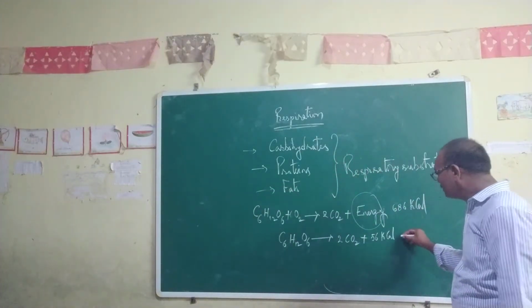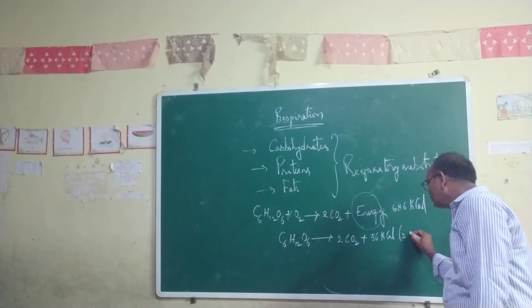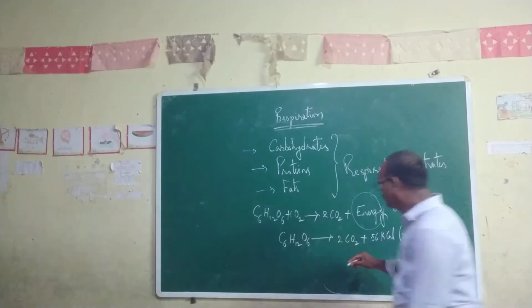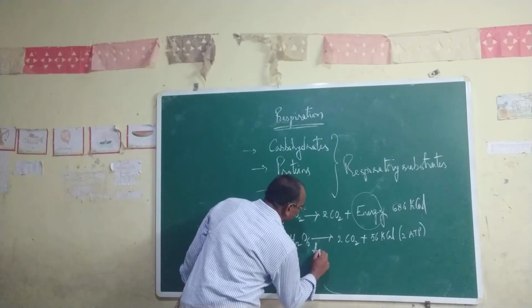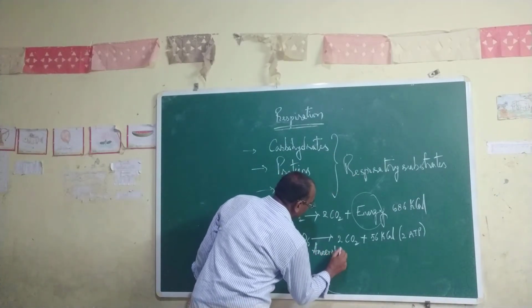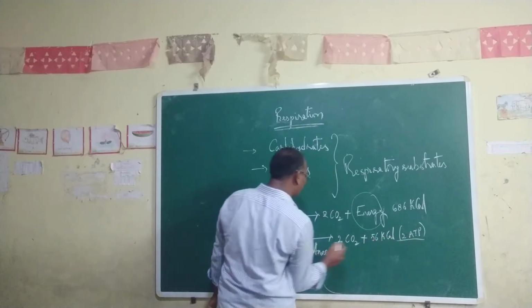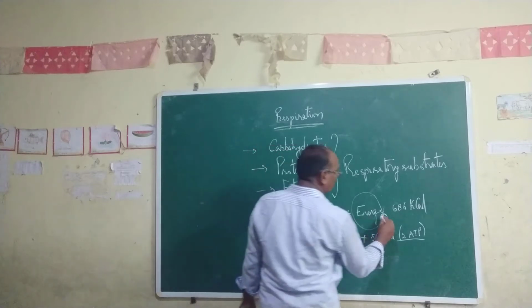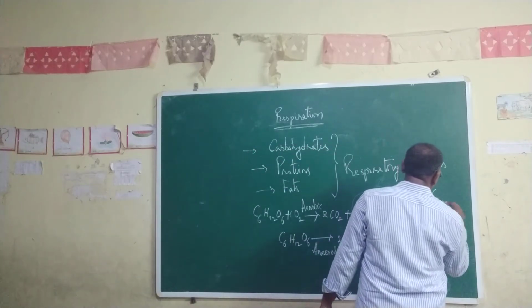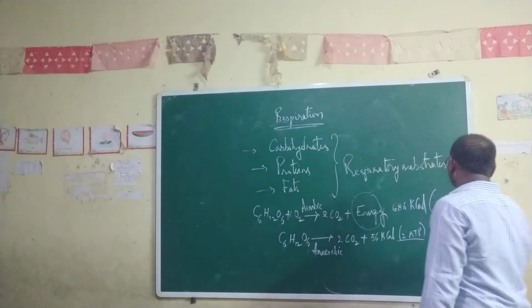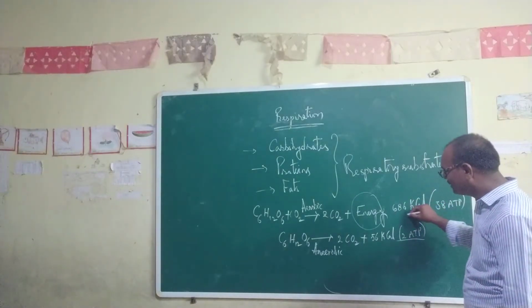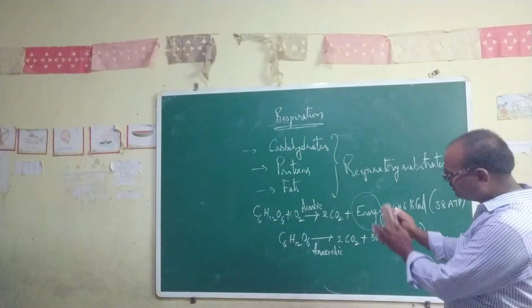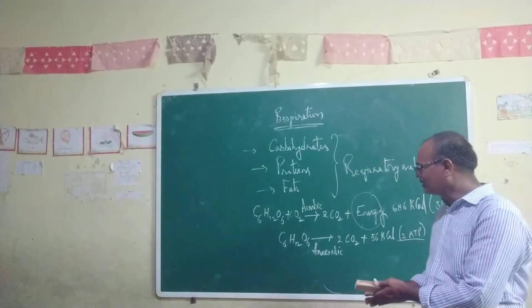Expressed in the form of ATP, only 2 ATP are released in anaerobic respiration. In aerobic respiration, about 38 ATP are produced, which is expressed as 686 kilocalories of energy. So this is just an overview of aerobic and anaerobic respiration.